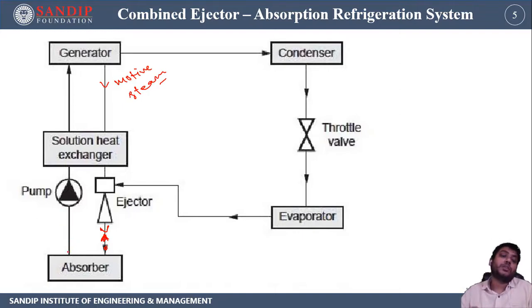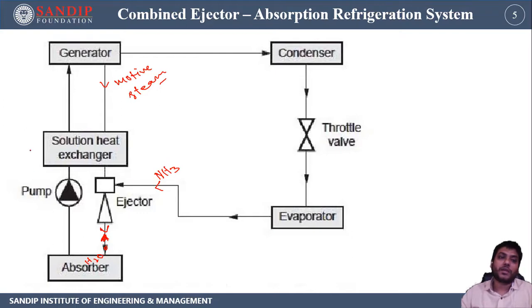weak solution that can be transferred through the pump. There is a heat exchanger added over here, and then through the pump it goes to the generator. Over here there will be water, and from this system there will be ammonia. So ammonia comes over here and mixes in the water, so the strong solution now becomes a weak solution,